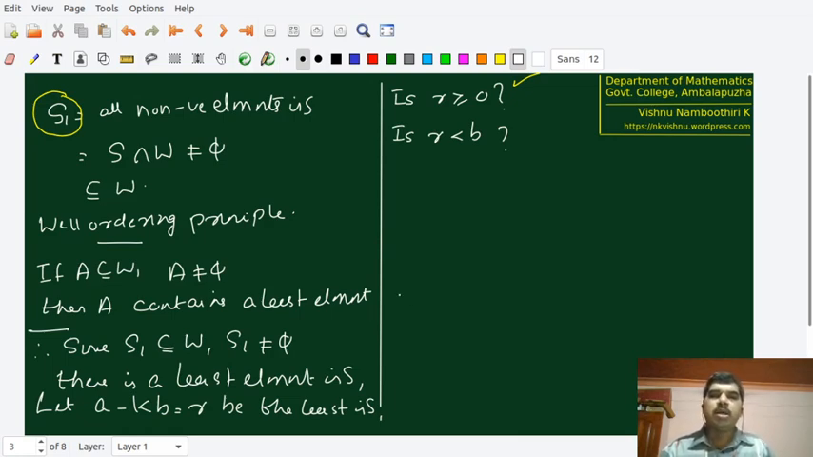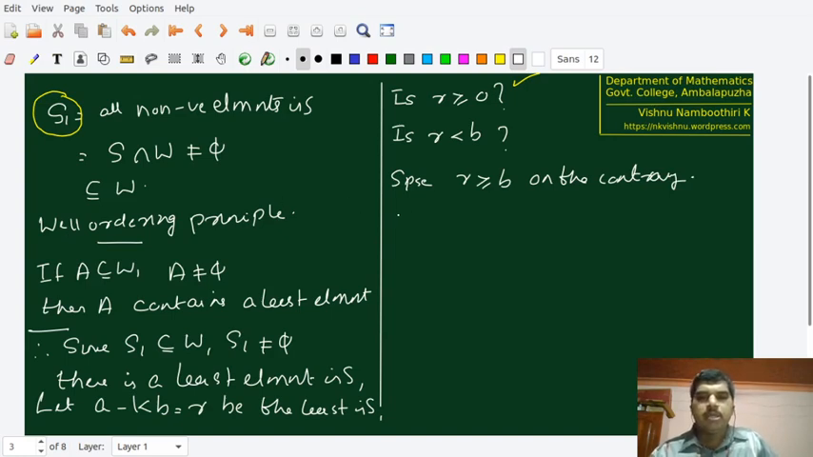So to verify that r is less than b, we will assume that its negation is true. What is its negation? The negation is that r is not less than b. When r is not less than b, it means that r has to be greater than or equal to b. Suppose, on the contrary, that r is greater than or equal to b. But in that case, r minus b has to be greater than or equal to 0. But what is r? We have r is equal to a minus kb.